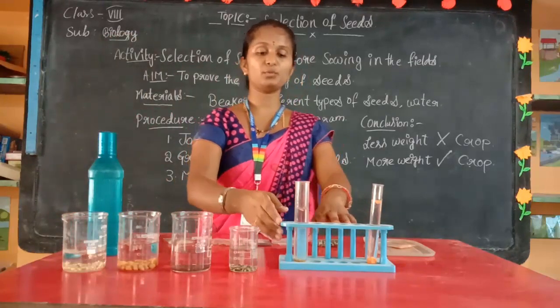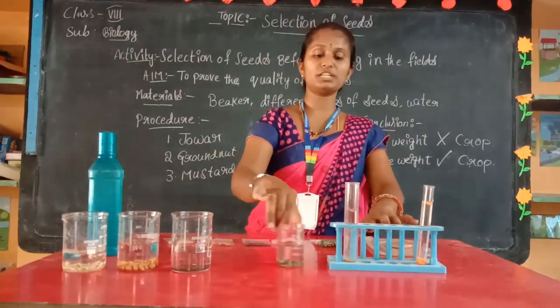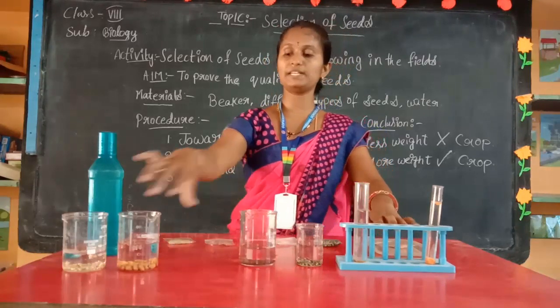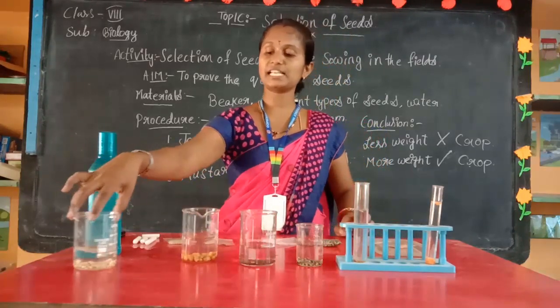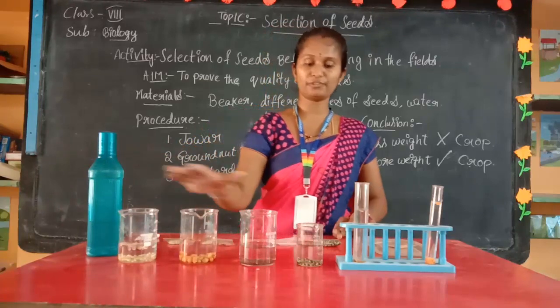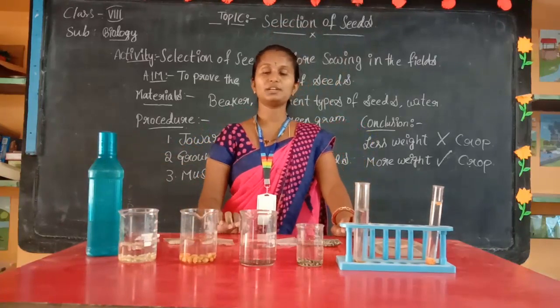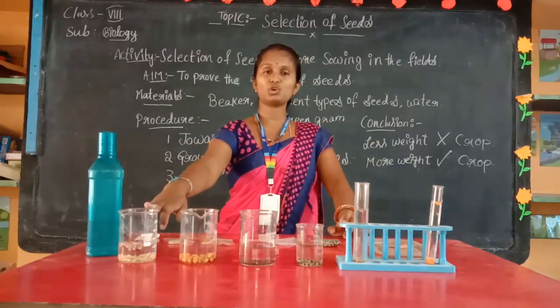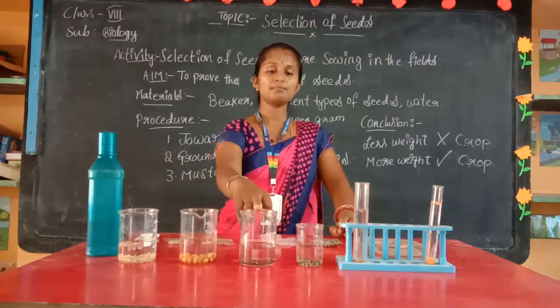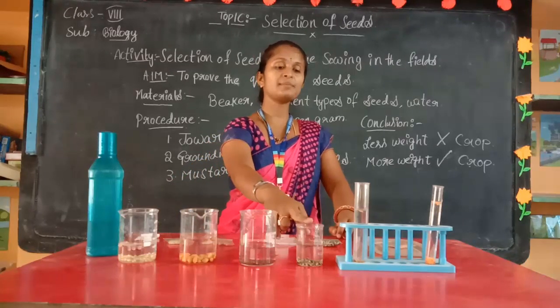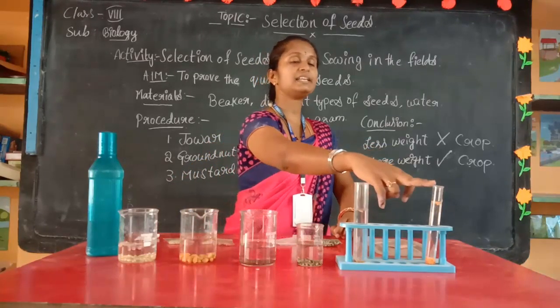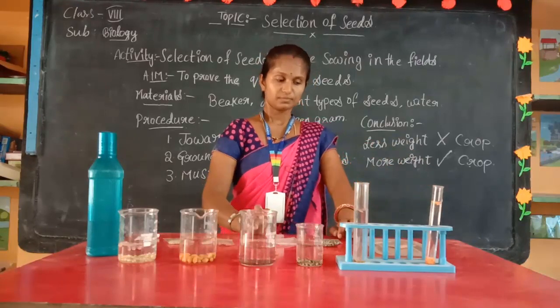By this experiment, we concluded the difference between less quality seeds and good quality seeds, with the help of different types of seeds we took. What types of seeds did we take? Jowar, groundnuts, mustard, green gram, paddy, and dal seeds.